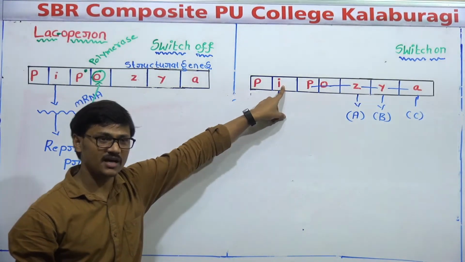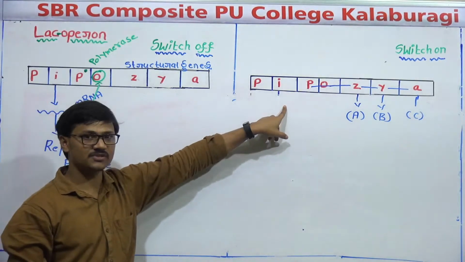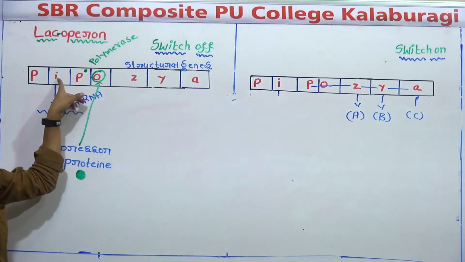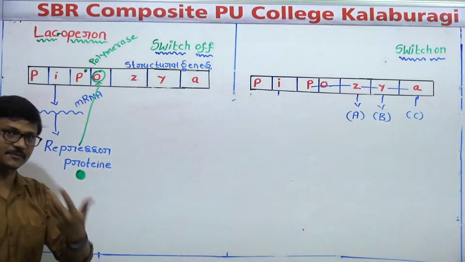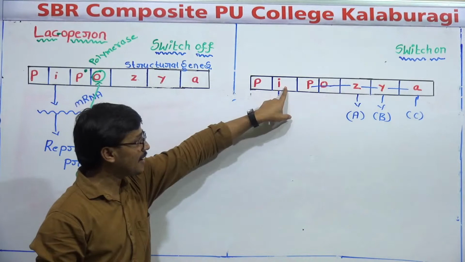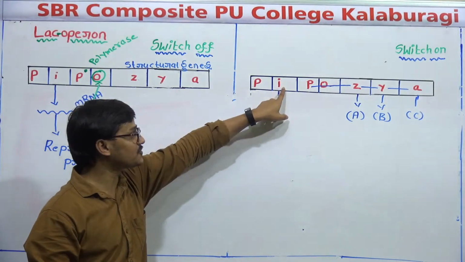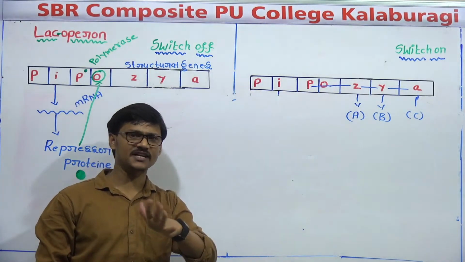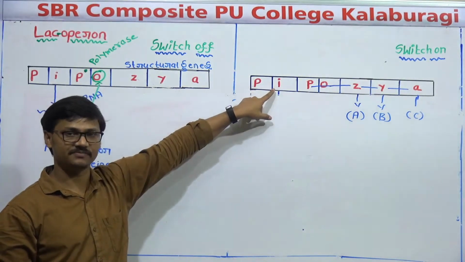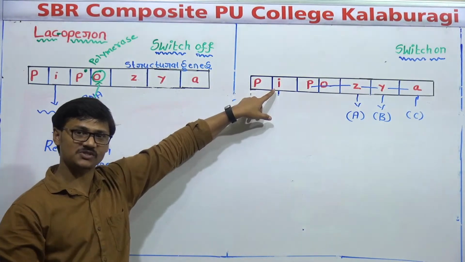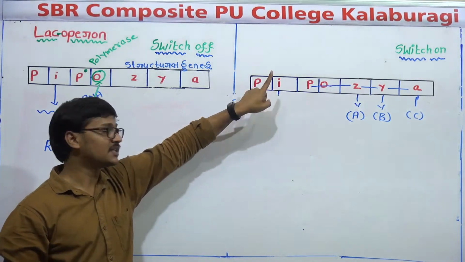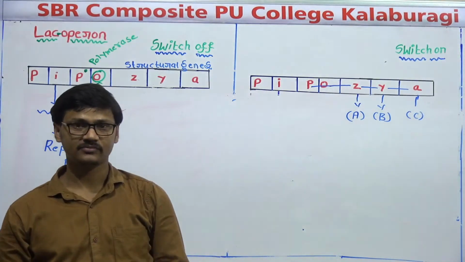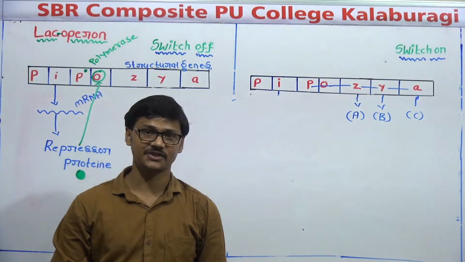And students, the regulatory gene is called constitutive. Why? Because you just compare these two diagrams. When lactose was absent, still it produced repressor protein, meaning it expressed. When lactose is present, then also it produces repressor protein. It means presence or absence of lactose doesn't bother this gene, I gene. It expresses in both cases. It means it is expressing all the time. That's why the regulatory gene is called the constitutive gene. It is another way of asking a question.